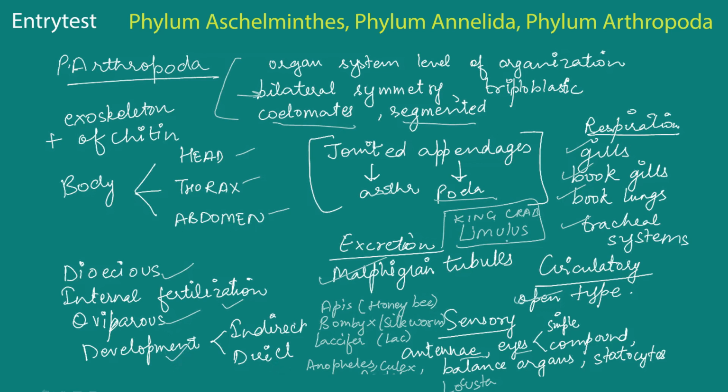And we also did a few examples, especially of the living fossil, that is the king crab, Limulus. And useful arthropods are Apis, which is honeybee, Bombyx, which is a silkworm, and Lassifer, which is lac insect. And some harmful ones are Locusta for locust, Anopheles, Culex, and Aedes, which are examples of mosquitoes that cause diseases such as malaria and dengue. So that is all in Arthropoda. And in this particular video, we have covered three basic phylum, that is phylum Aschelminthes, and then we talked about phylum Annelida, and finally phylum Arthropoda.